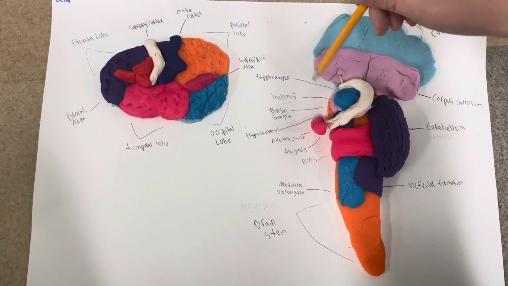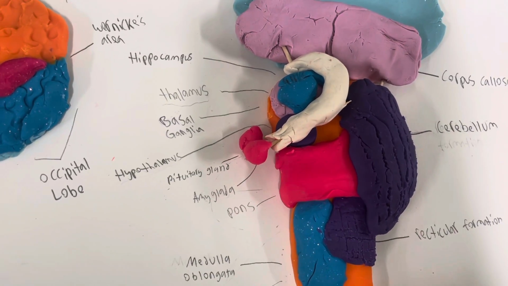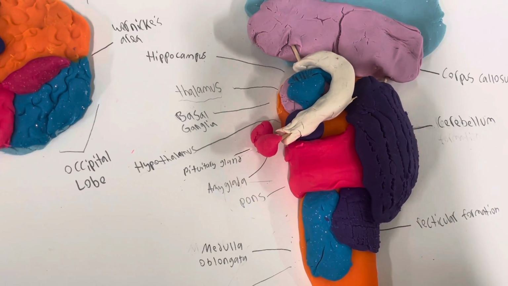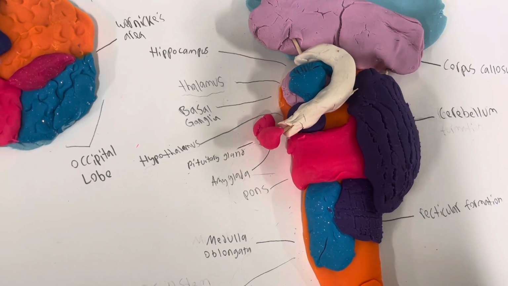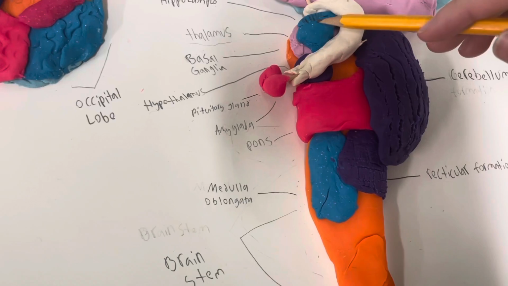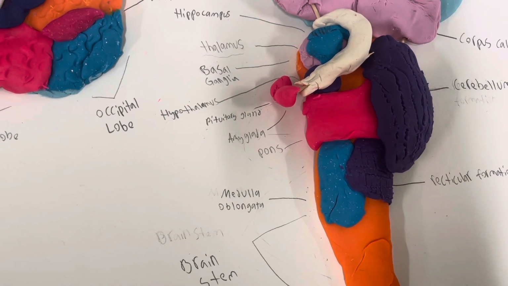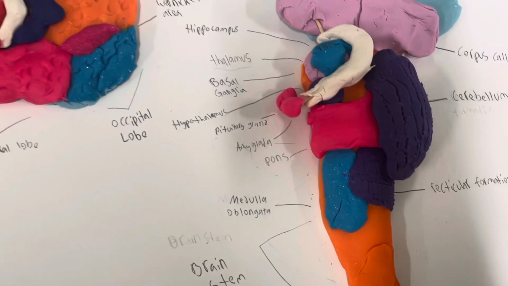Now we have the thalamus, which is in the light pink right here. And the thalamus receives almost all incoming sensory information, organizes it, and relays it to the cortex. Then we have the basal ganglia, which is the blue, and that works with the cerebellum and cerebral cortex to control voluntary movements.